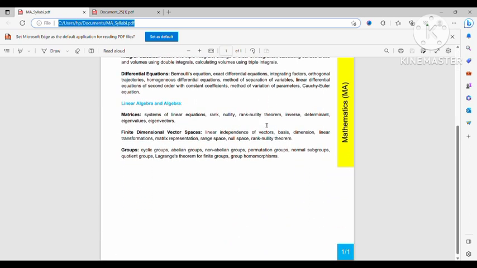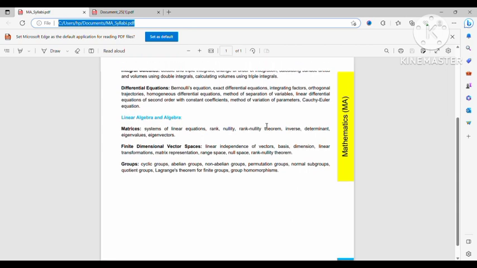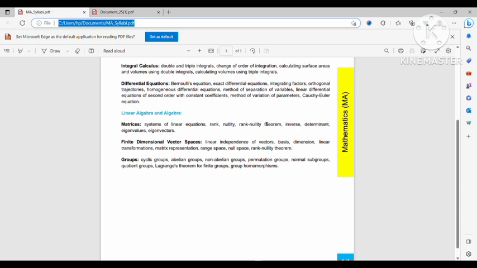I just want to tell that since algebra is my favorite section, this year I solved all the linear algebra questions correctly in the exam. I can remember this. I did not solve some questions from real analysis, but I did all the questions from linear algebra. So linear algebra is a very important topic.